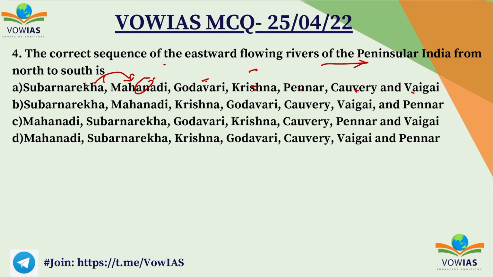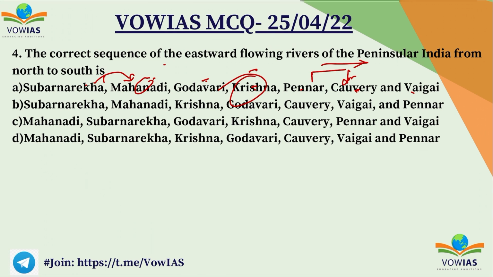Next, after Krishna, you have the other three rivers: Pennar, Kaveri, and Vaigai. Kaveri, if you see, flows through Tamil Nadu, and you have the Pennar River. The Pennar is one of the major rivers of the peninsula. It rises in the Channakeshava hills of the Nandidurg range in Karnataka, and that region is very, very important. And below Pennar, you will have the Kaveri.